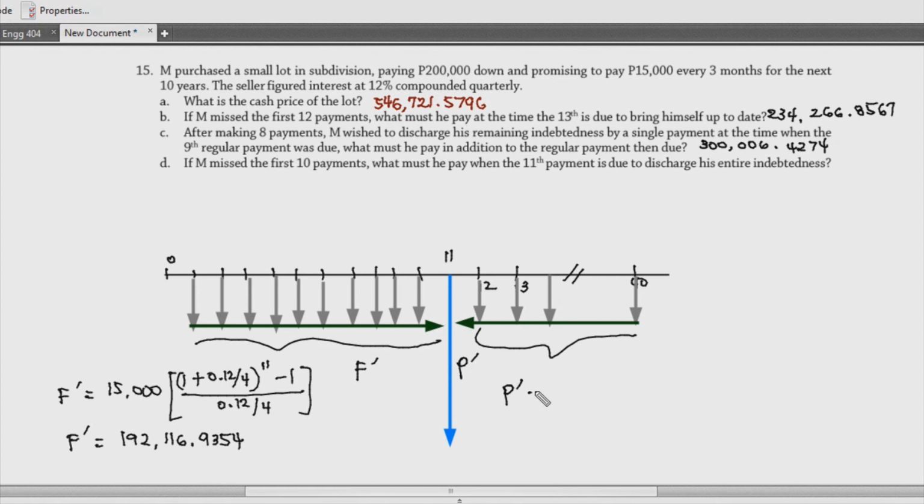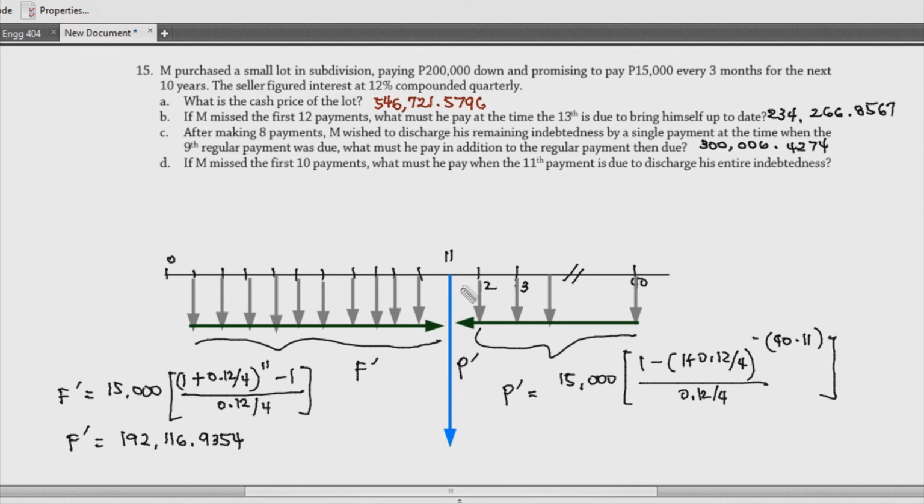So P prime would be the annuities going backwards. So that is your 15,000 times 1 minus 1 plus 0.12 over 4, and then divided by 0.12 over 4. Now this is raised to negative how many periods ba yun? So that is 40 minus 11. So ganun lang naman siya, no?